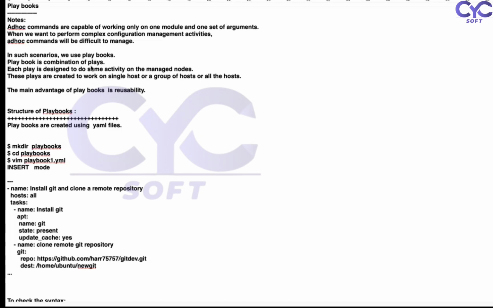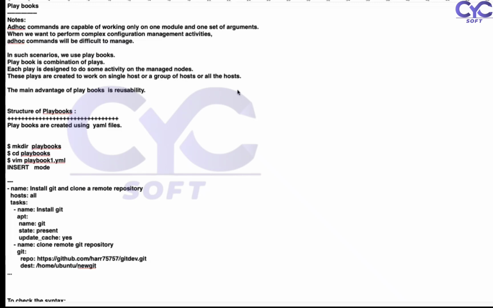A playbook is a combination of a number of plays. Each play can be designed for some activity on managed nodes. These plays can be created to work on a single host, a group of hosts, or all the hosts.